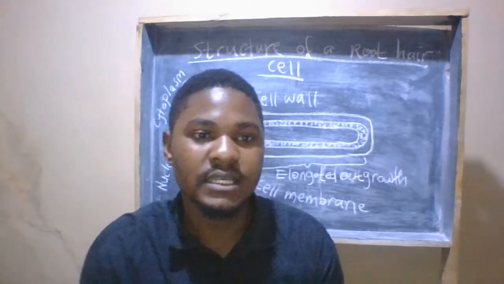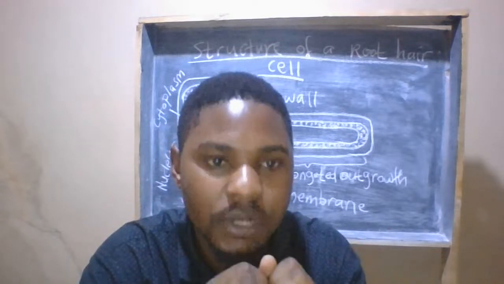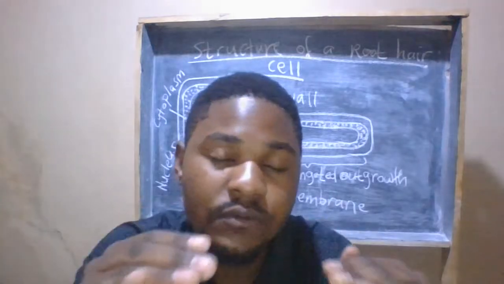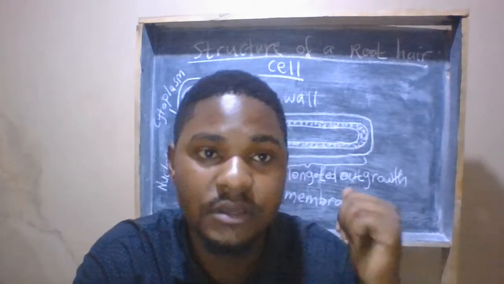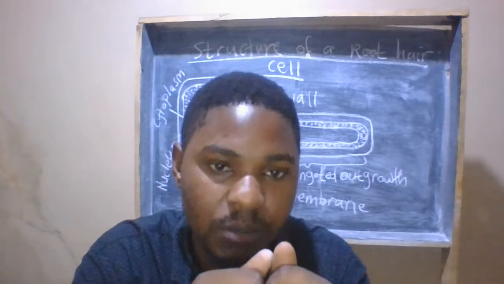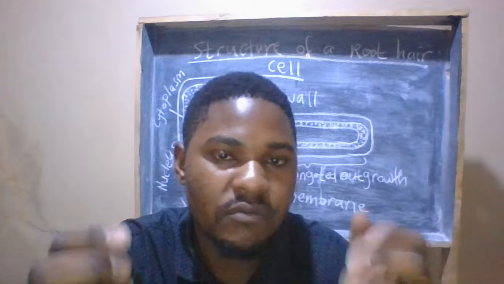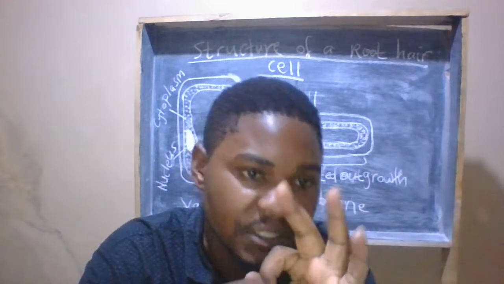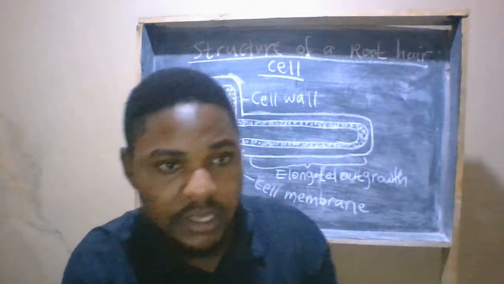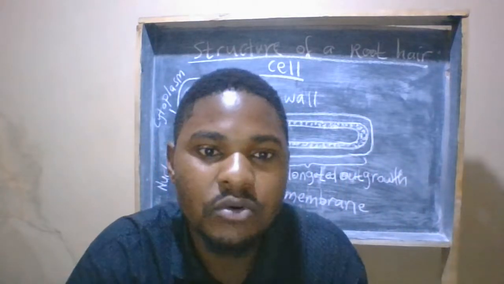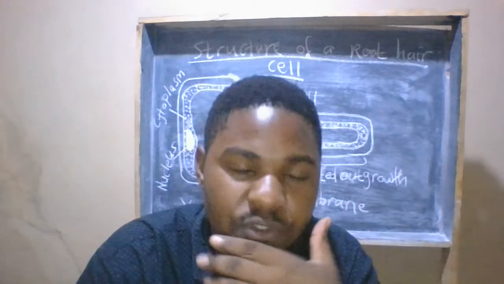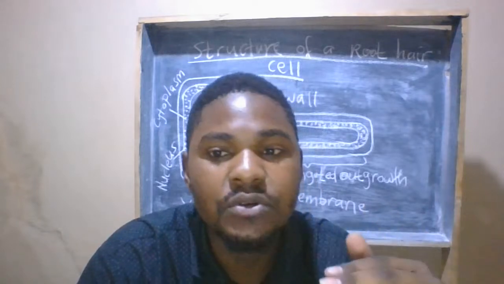Point number two is the absence of chloroplasts to create more room for absorption. The absence of chloroplasts in the root hair enables it to perform absorption more fluently. The third point is that it has a high concentration of mitochondria to provide energy for active absorption or transport of mineral salts.